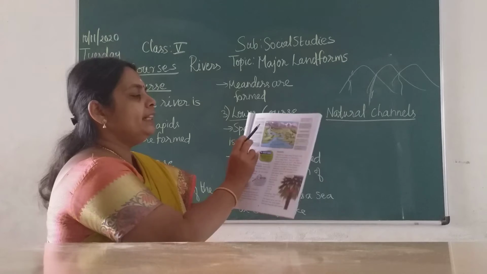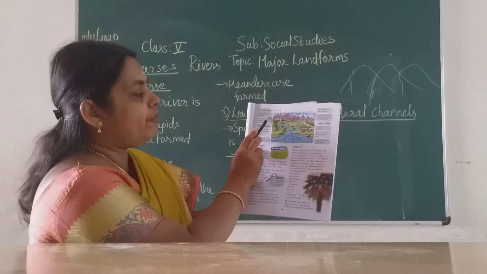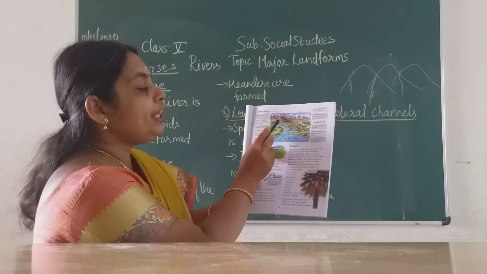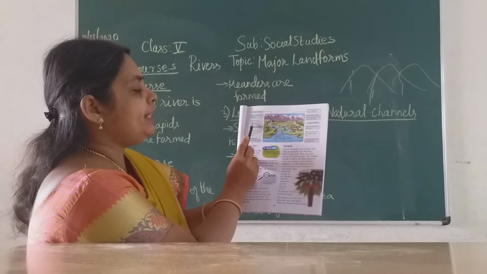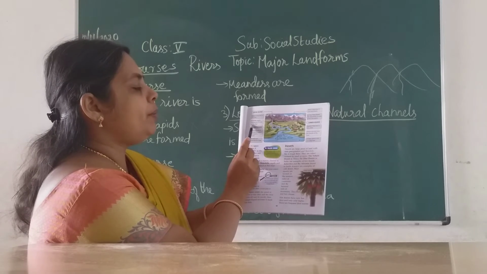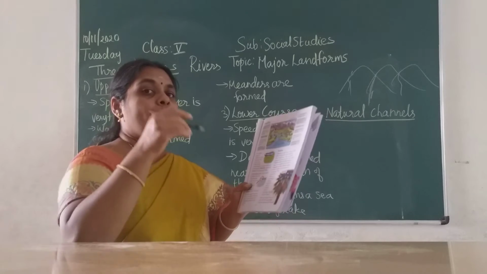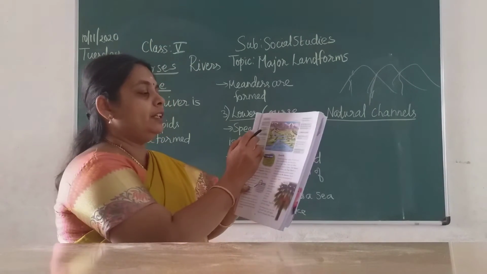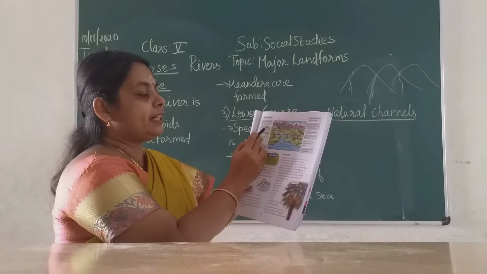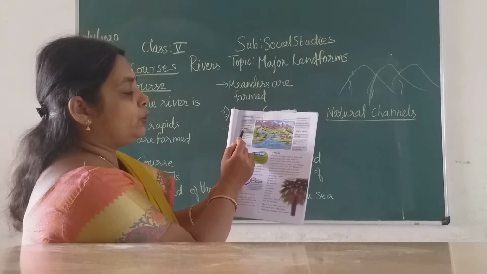Like that, in the mountains the speed of the river is very fast. Here waterfalls, rapids and canyons are formed at this stage. In a waterfall, the water falls from a higher place. So waterfalls, rapids and canyons are formed in the upper course.